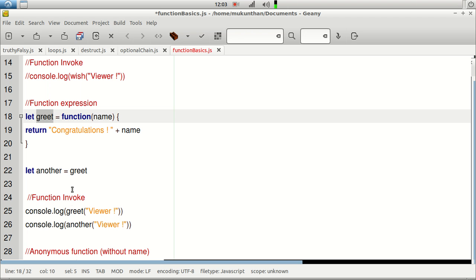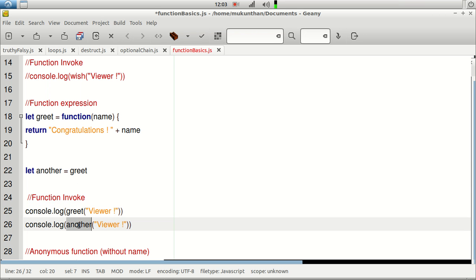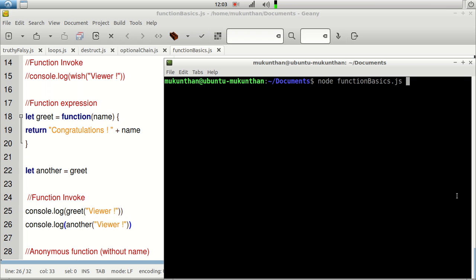For example, here you can see I am creating another variable called another itself, and I am just assigning this variable to that variable. So assigning the variable in the sense, now the another variable and greet variable both pointing to the same function. So that means that function is itself a object kind of thing, and you are pointing two variables to that. One is another, one is greet. So that's the reason whether you call it with greet or you call it with another, both will be giving the same kind of output.